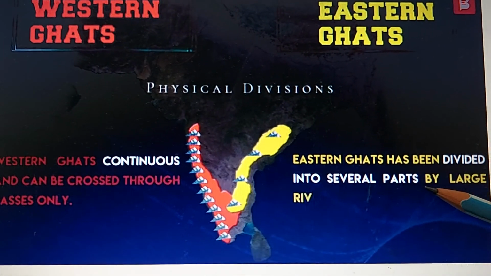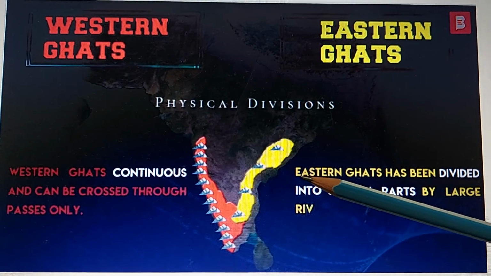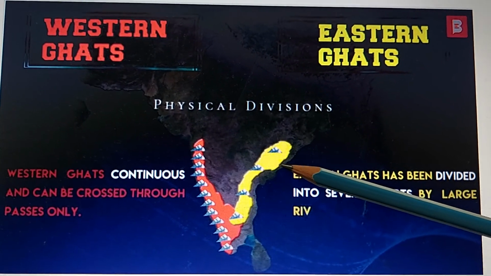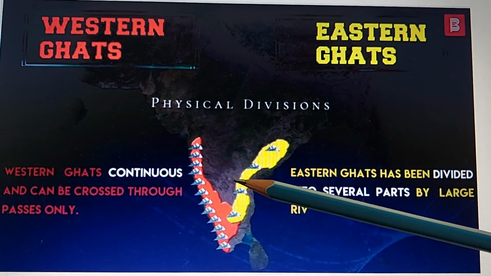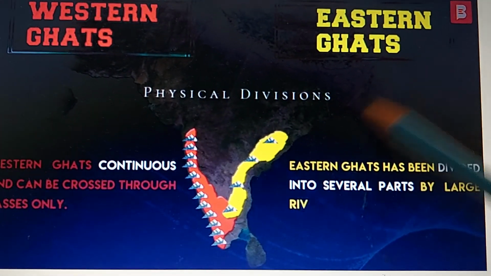Here they are broken up. You can see there's a hill here. Why are they broken up? Because here the rivers are draining into the sea, so they have cut down these hills and they form deltas here. So that is why they are discontinuous hills, cut by the rivers.